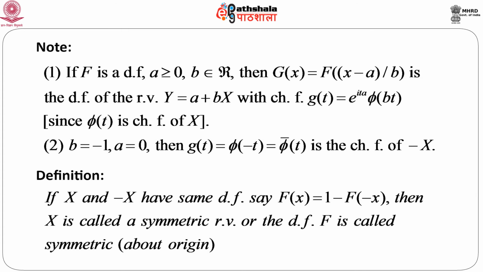From here we can get a definition: if x and minus x have the same distribution function, that means capital F of x equals 1 minus capital F of minus x, then we call x a symmetric random variable, or the distribution function capital F is symmetric about the origin, that is, about 0. This is the way we can define a symmetric random variable, and the relation between the characteristic functions of x and minus x is already given by this.